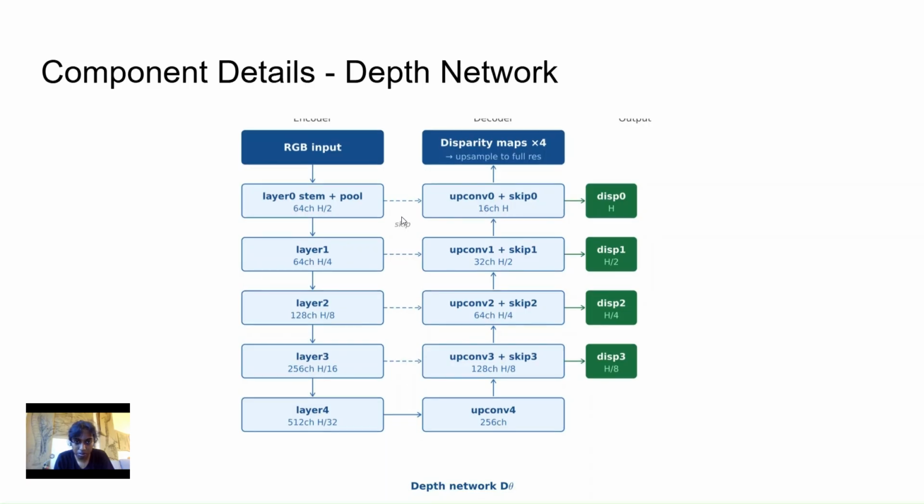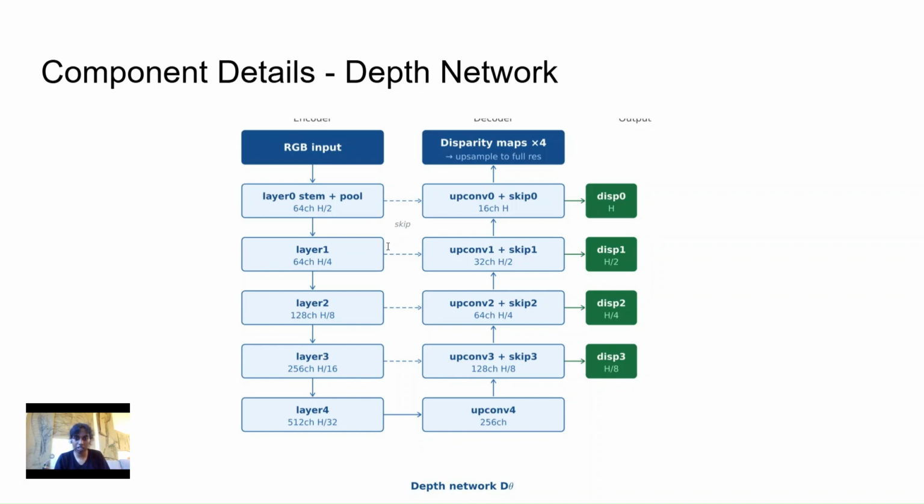Okay, let's go deeper and look at these individual networks themselves. So first, I want to get into the depth network. The depth network actually uses a ResNet 18 encoder, which is pre-trained on ImageNet. And over here, it has 5 stages, as we can see, a stem convolution followed by several residual blocks. So each stage in the encoder halves the spatial resolution and increases the number of feature channels, because that's what convolution layers do. So by the time I reach the bottom of the encoder, the feature map is 32 times smaller than the input, but has 512 channels, which encode rich semantic information that is present in the scene. And then we go to the decoder side of it, which reverses this process.